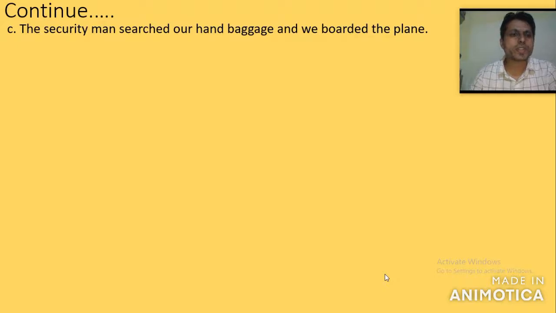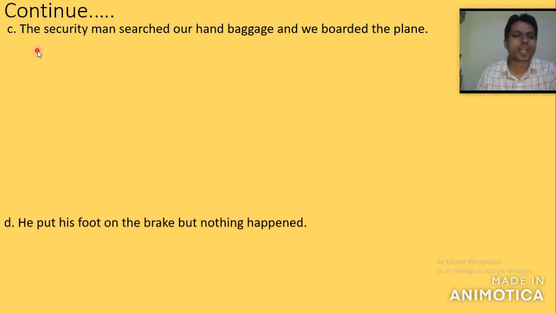Well, now question number C. The security man searched our hand baggage and we boarded the plane. As you did before, you are supposed to find out which one is the first action and which one is the second action. Here, the security man searched our hand baggage is the first event, whereas we boarded the plane is the second event. So we have to remove "and", which is given in the question. So the answer to this question begins with "when".